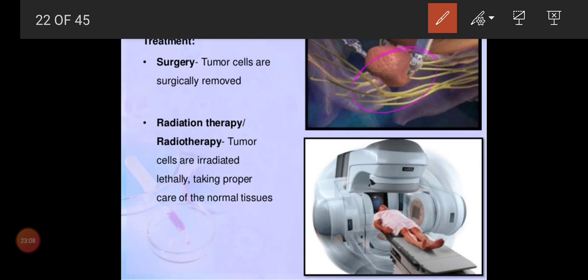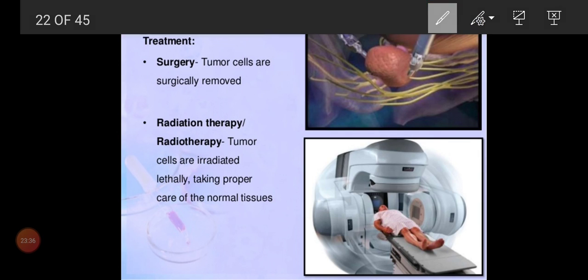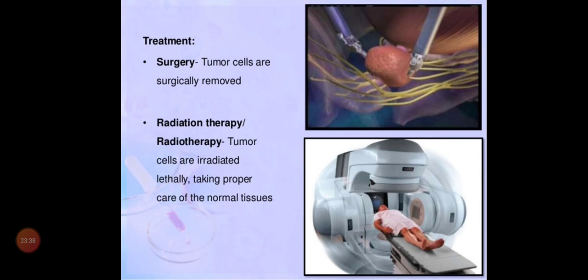And radiation therapy means a person is allowed to go with the radiation. So this radiation or X-rays has a high powered energy to kill the cancer causing cells in its place, so that we can call it lethal. Lethality means death of the cell, death of the cancer cells. And normally some of the neighboring cells also would be affected, which we want to take care of. Only highly practiced persons can do that radiation therapy. Is that clear, children?